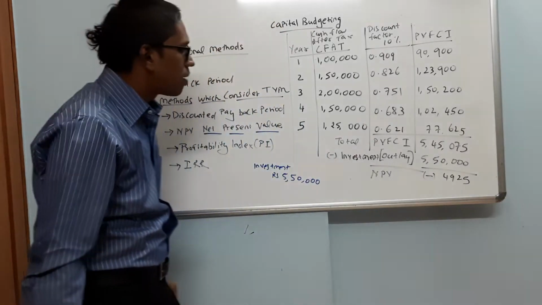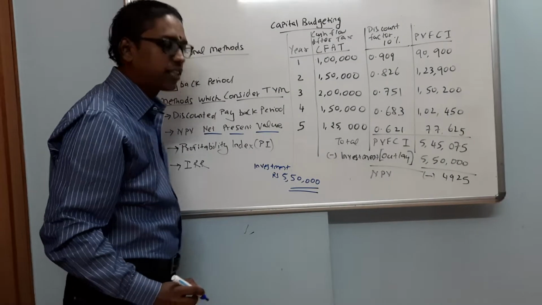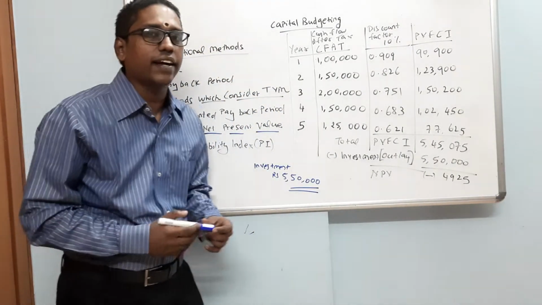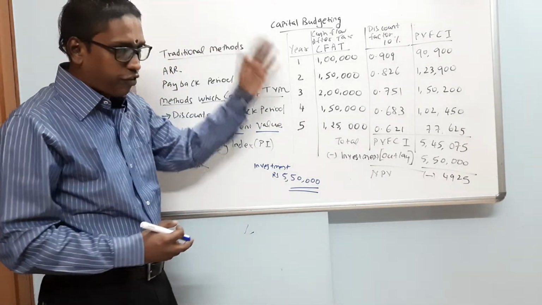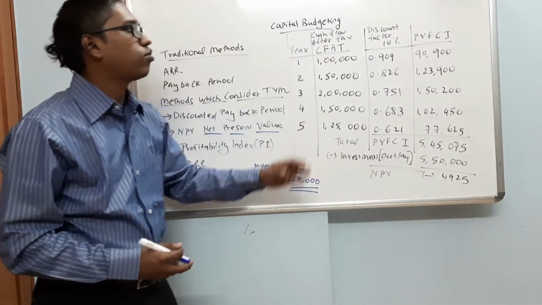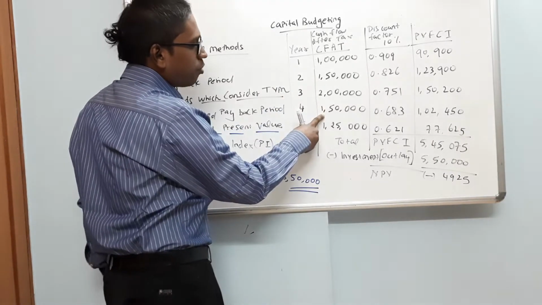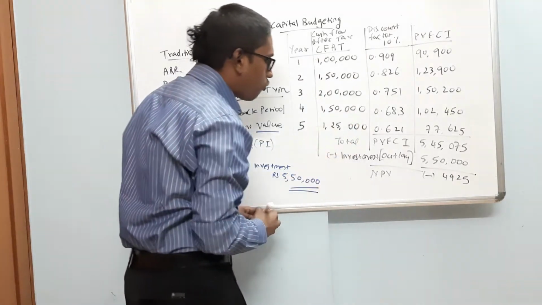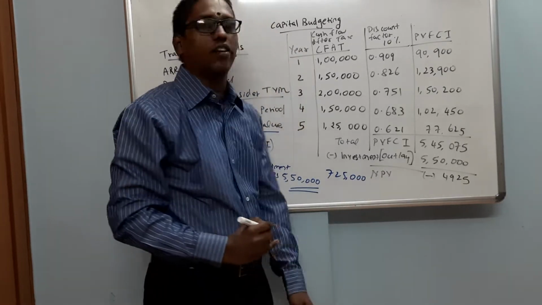Now, looking at the problem as such, the investment amount is 5,50,000. So today, the amount that we will be investing is 5,50,000 rupees. And what we'll be earning in the first year, second, third, fourth, and fifth are these amounts which are cash flow after tax. So if you look at it, 1, 1.5, 2, 1.5, 1.25, the total comes to 7.25 lakhs, which is our total cash flow after tax.